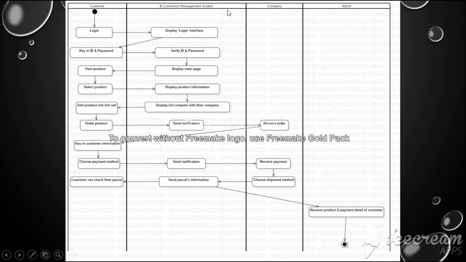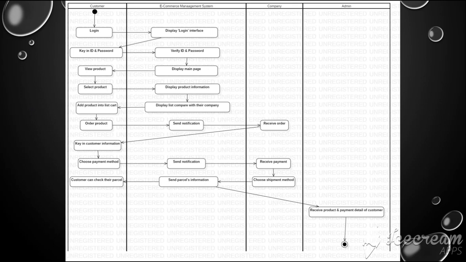Okay, number three is about four actors: customer and our system, company, and admin. So the system can work like we created, until the final. So the system can work properly when the system is created properly. That's all.